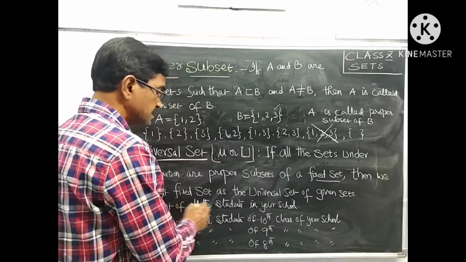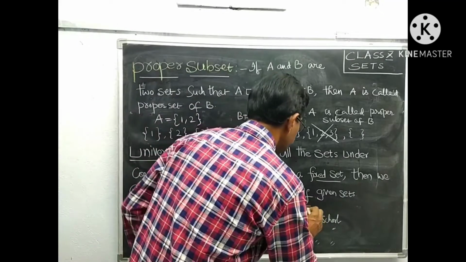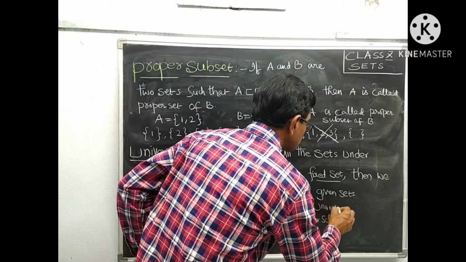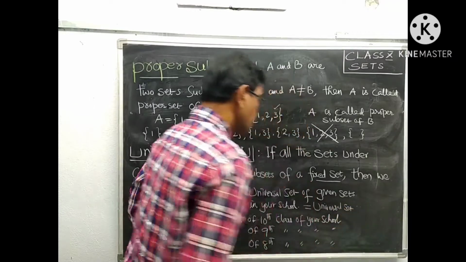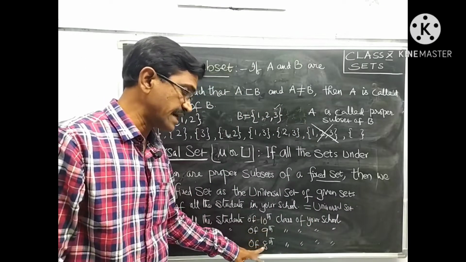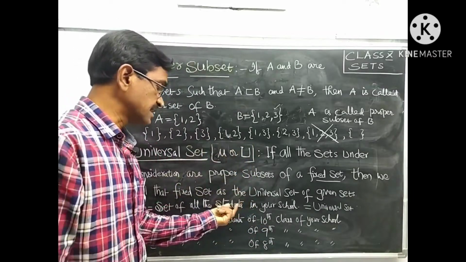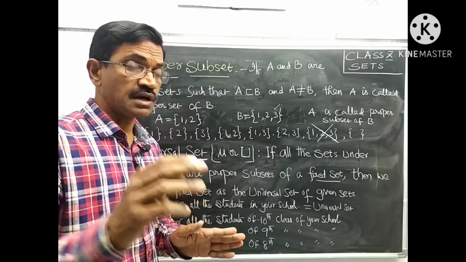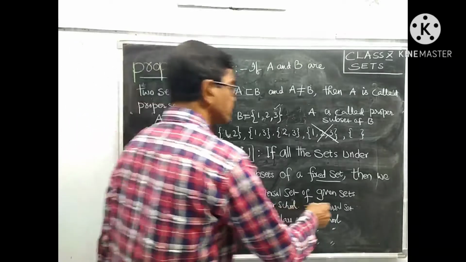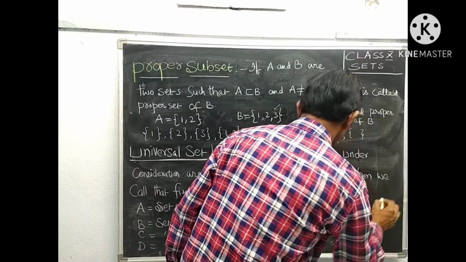That's why this set of all students in your school is called the universal set for your school classes 10th, 9th, 8th, 7th, 6th. For those 5 classes, this set is the universal set, but not for other school classes, for your classes only. So the universal set is represented by mu and also represented by U.